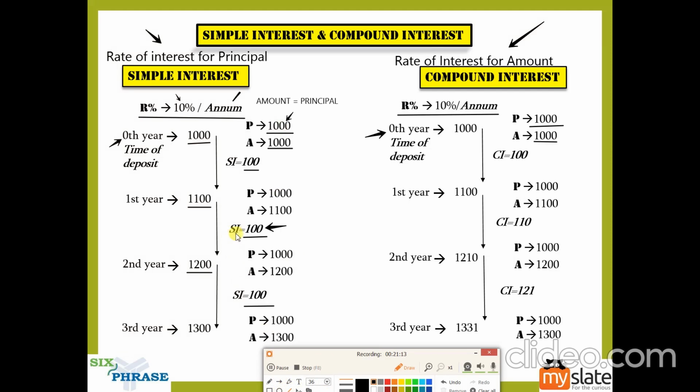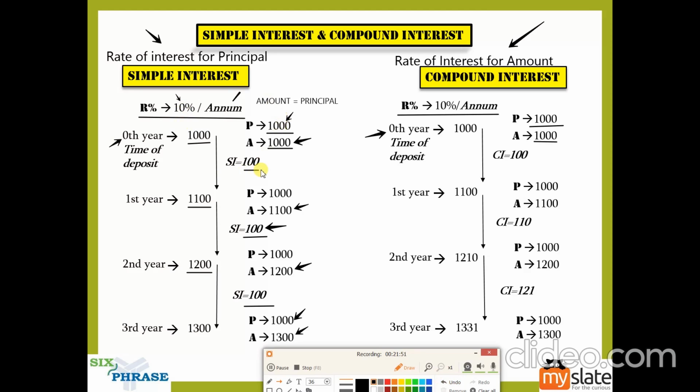If you look at the amount, initially the amount was 1000. Then at the end of 1 year, the amount became 1100. At the end of the second year, the amount became 1200. At the end of the third year, it became 1300, and it will increase similarly for the fourth, fifth, and sixth years. But what you can see is the principal remains the same, but the amount keeps changing. So that is the reason, when you apply 10% to the principal, simple interest will never change, because principal will never change.